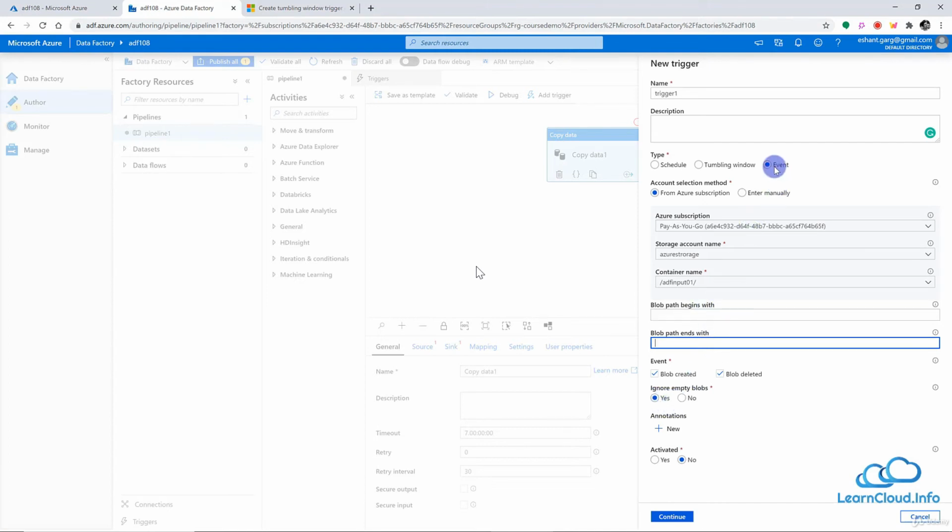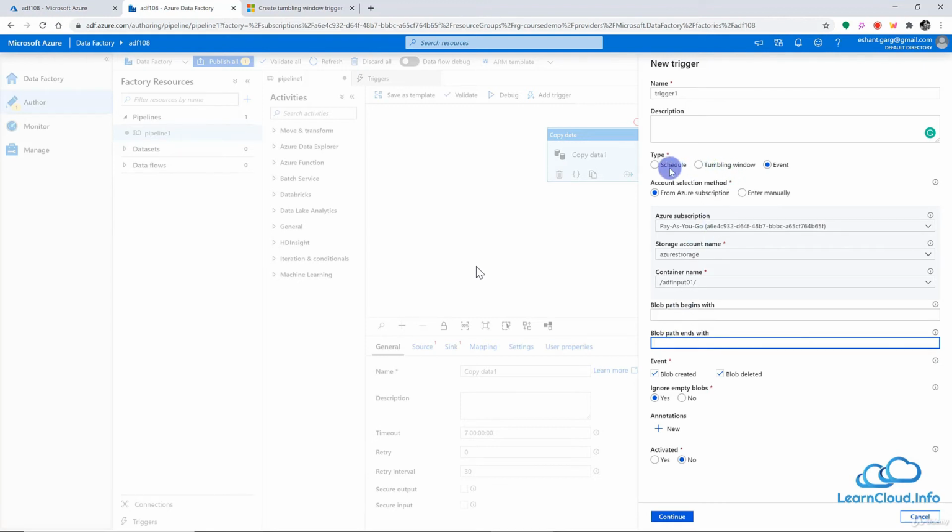So basically this trigger is handled by Event Grid, which is another service of Azure, which works across different services, and which triggers an event in case of any of these blob-related files being uploaded or deleted.